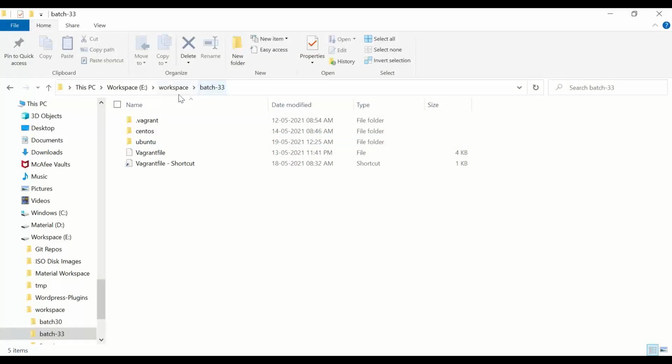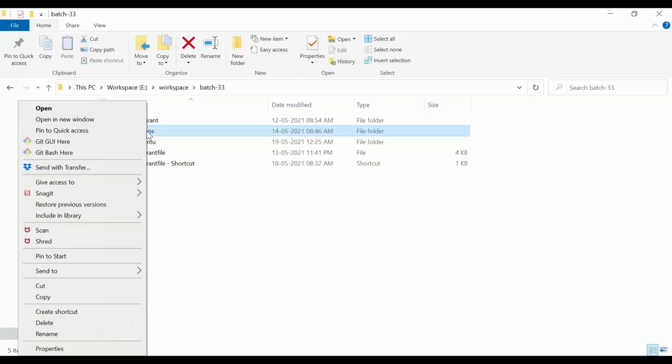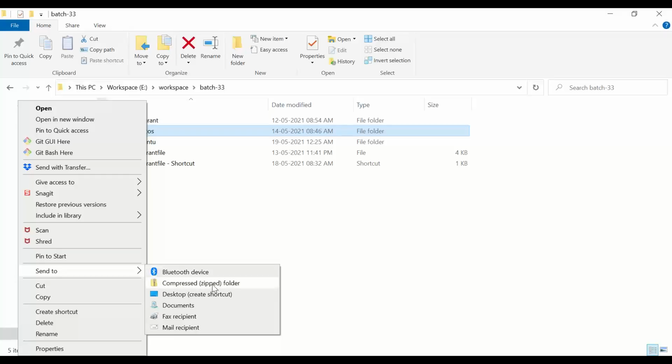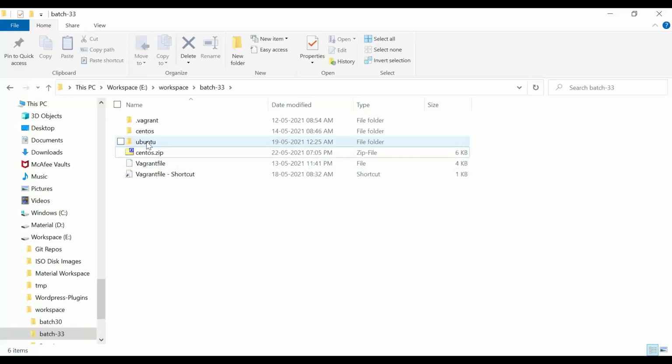I have this directory, and within it a CentOS folder. If I use WinZip or 7zip, here you can find the option send to compressed zip folder. If you do that, it creates one .zip file of the entire CentOS folder. If I check it, the original is 5.45 kilobytes, but after compression it shows 5.67 kilobytes or so. That is an advantage on the basis of the file content. Yes, it is doing the compression.